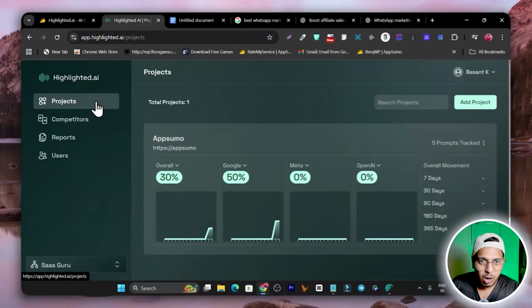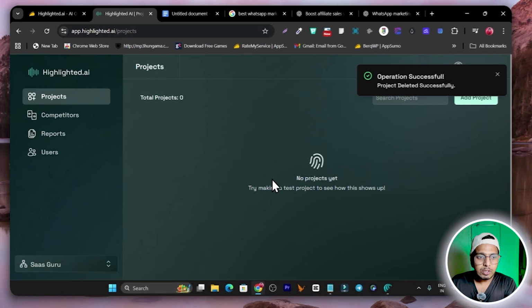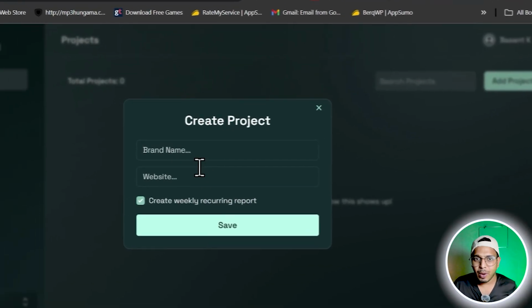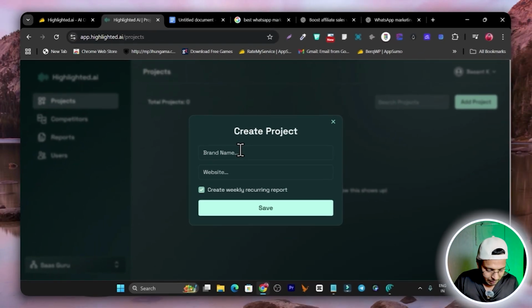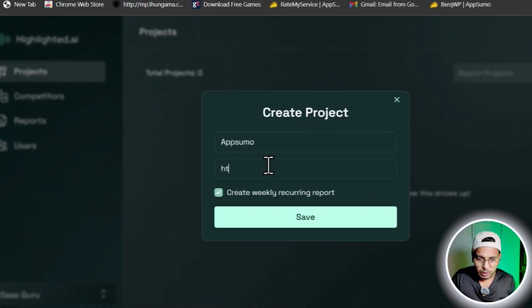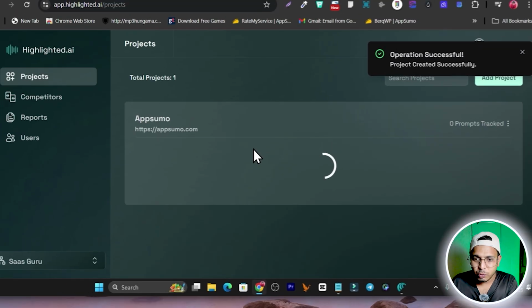I'm going to give you a demo of how you can use it. First of all, I'm going to delete this project so I can show you from scratch how this works. Once you get on Highlighted.ai, you simply add your project, and after that you add your website URL. For example, right now I am using the AppSumo brand name and the AppSumo website URL for the demo. I have added it here. Now click on create weekly recurring report, if you want a weekly report on this tracking or monitoring. Then click on save.